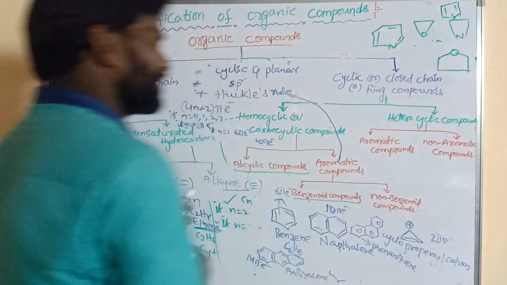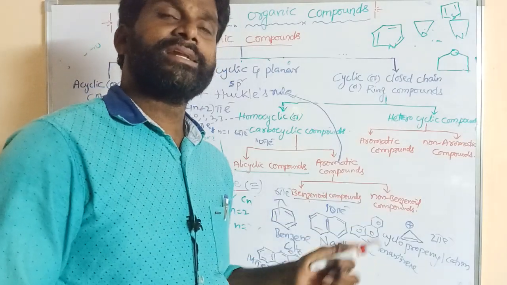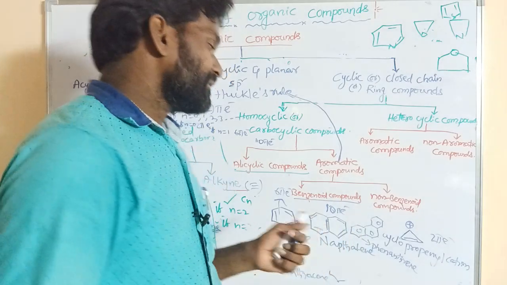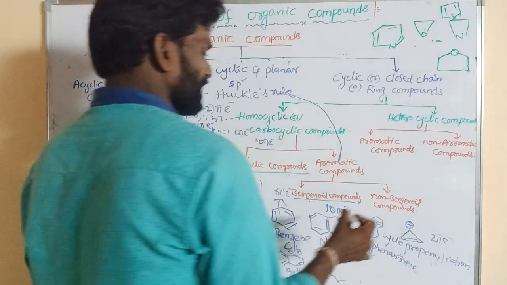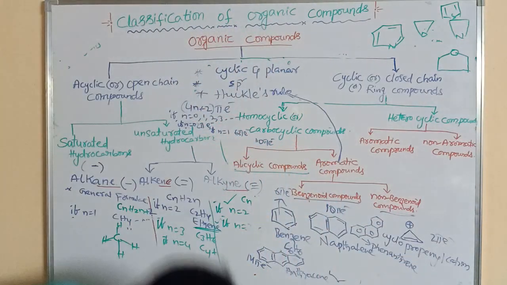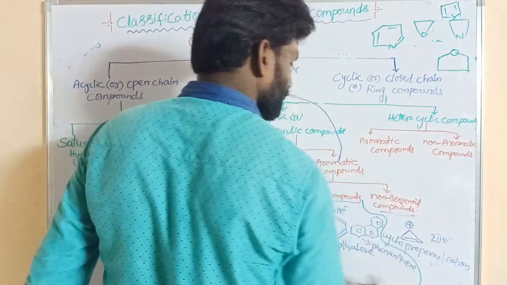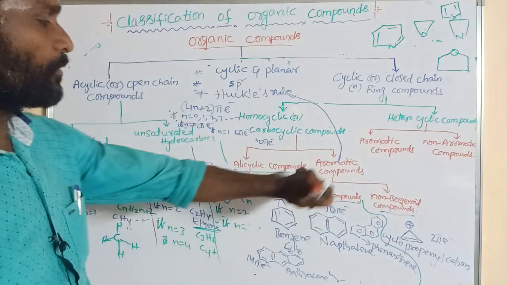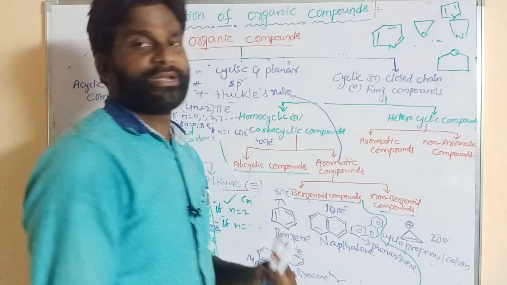So what are non-benzenoids? A compound that does not contain a benzene ring is said to be a non-benzenoid compound. So this is a non-benzenoid. Non-benzenoids must obey Huckel rule. Why? Because a non-benzenoid is also an aromatic compound.